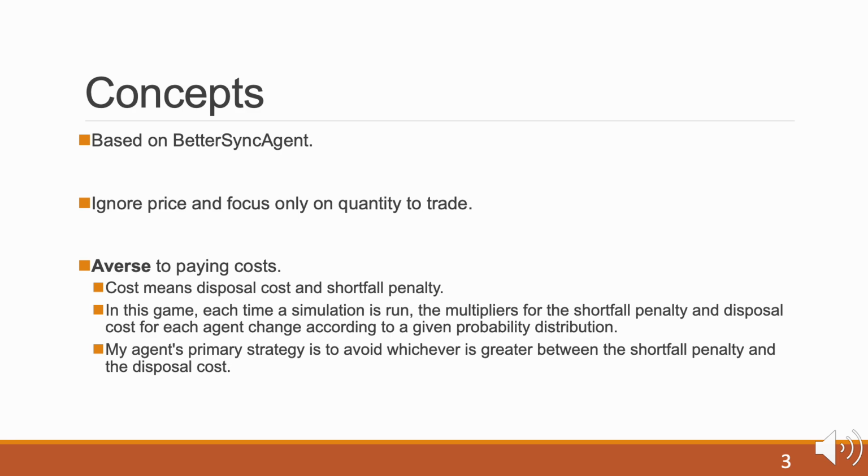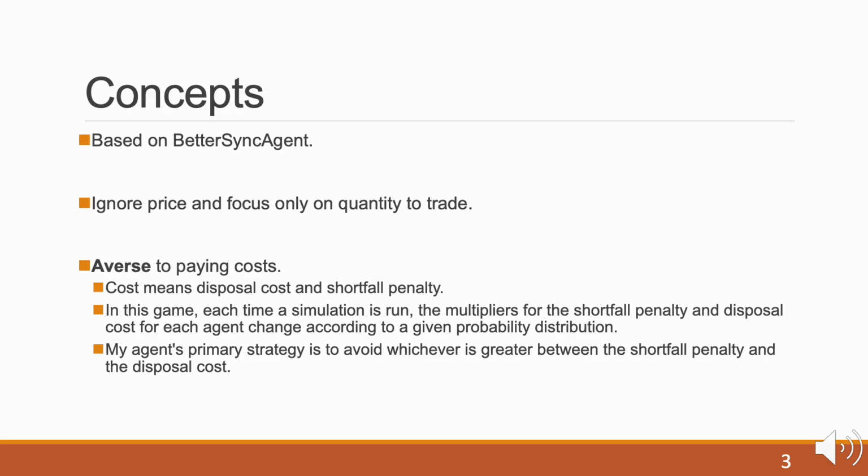My agent is based on the Better Think agent published in the tutorial Developing an Agent for SCML 2025. Because of the narrow price range in this year's rules, my agent will ignore price and focus only on quantity. This agent is averse to paying cost. Cost means disposal cost and shortfall penalty.